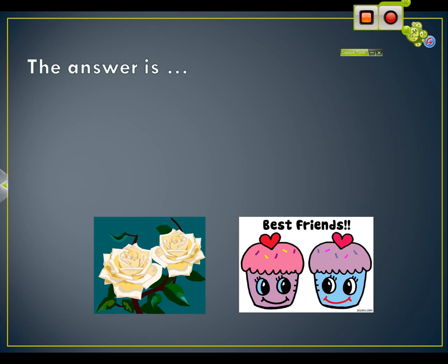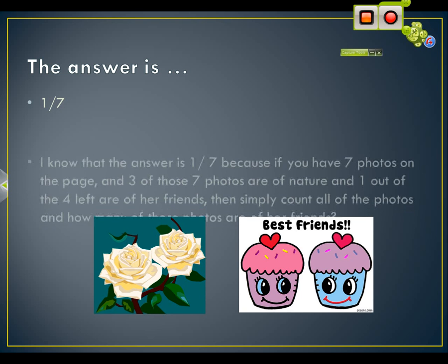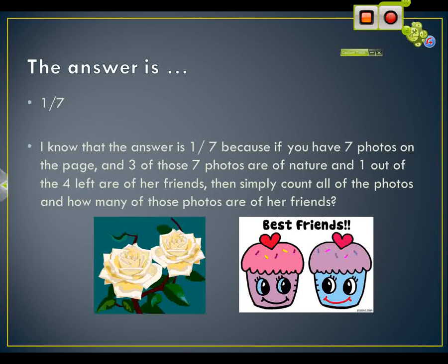The answer is 1/7. I know that the answer is 1/7 because if you have 7 photos on the page and 3 of those 7 photos are of nature and 1 out of the 4 left are of her friends, then simply count all of the photos and how many of those photos are of her friends. 1/7.